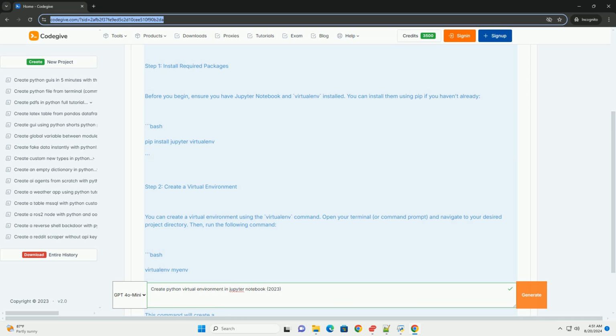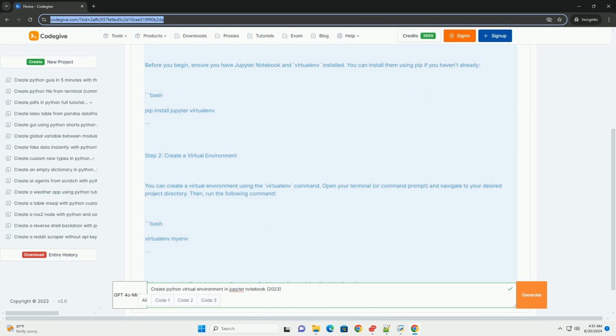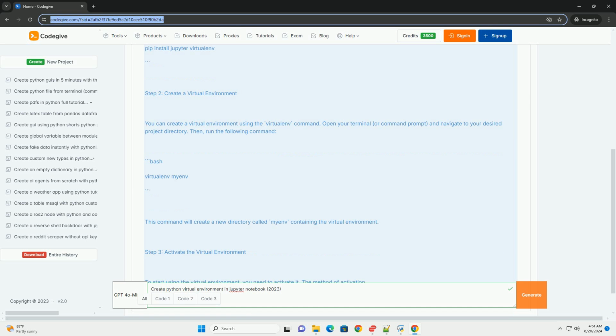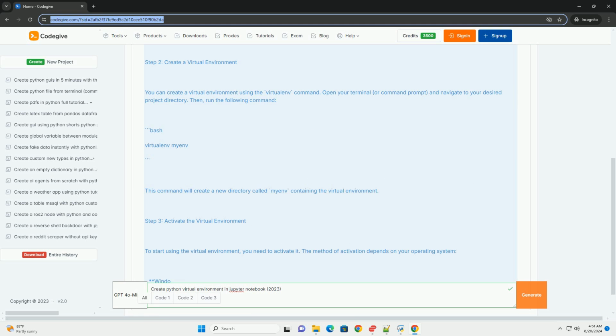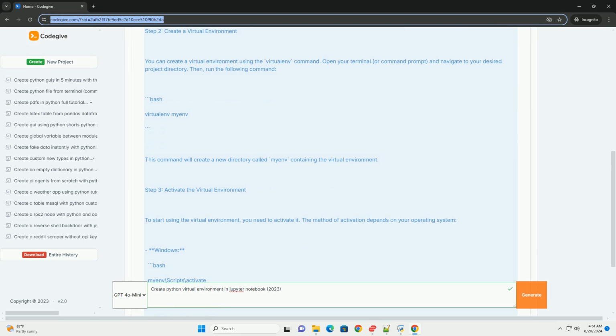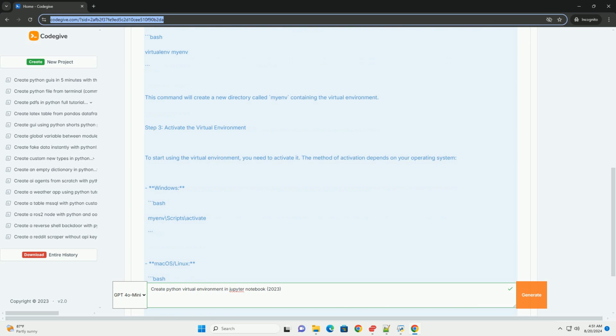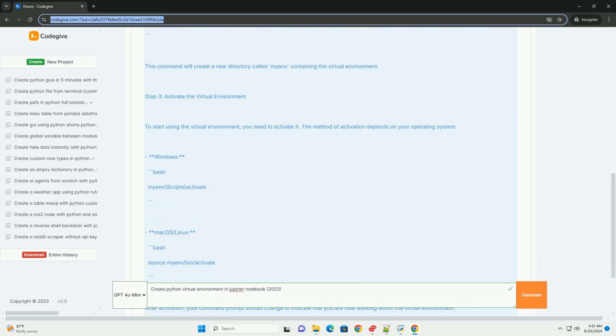Step 2. Create a virtual environment. You can create a virtual environment using the virtualenv command. Open your terminal or command prompt and navigate to your desired project directory. Then run the following command: bash, virtualenv myenv. This command will create a new directory called myenv containing the virtual environment.